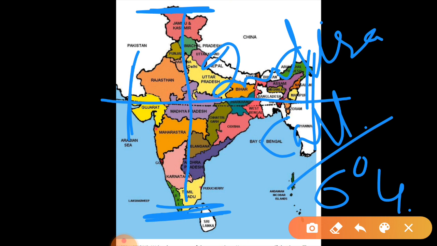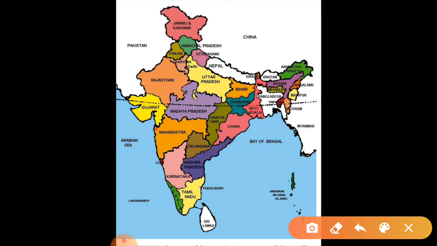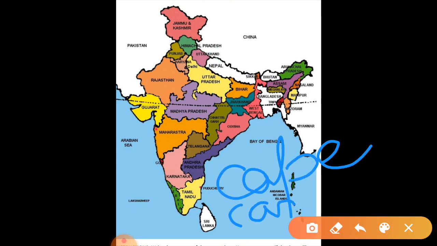Another name is Cape Comorin. Yes, this is for the landmass.